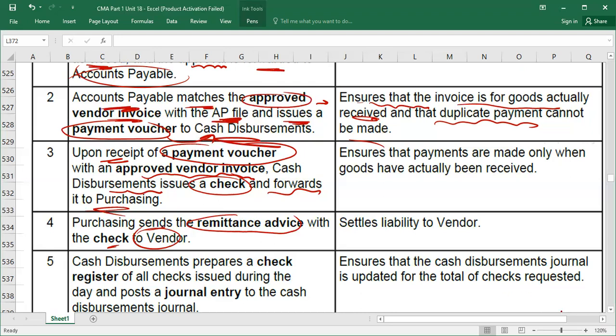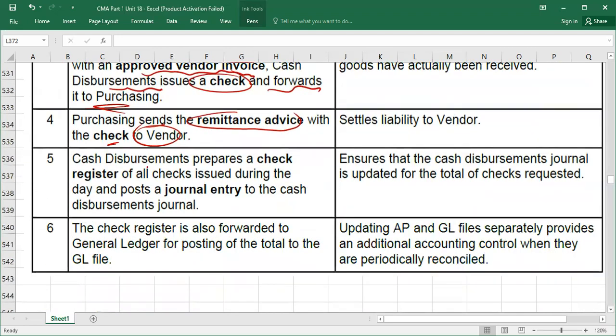Understood? Now the next stage, cash disbursement prepares a check register. It is their record of how many checks they have issued, to whom they have issued, and what is the amount of each check. So they are recording, obviously. Cash disbursements prepare a check register of all checks issued during the day and post a journal entry to the cash disbursement journal, like they will record the payments.